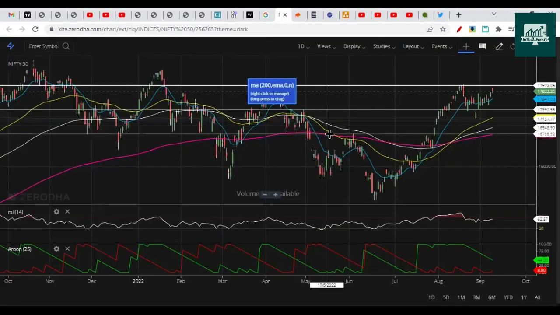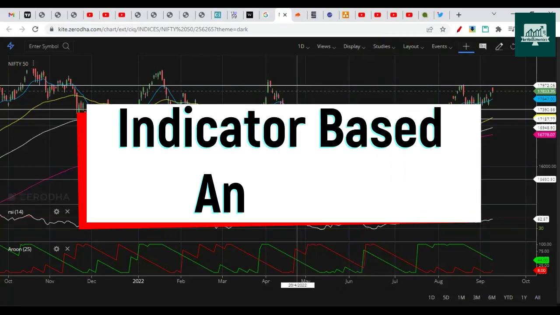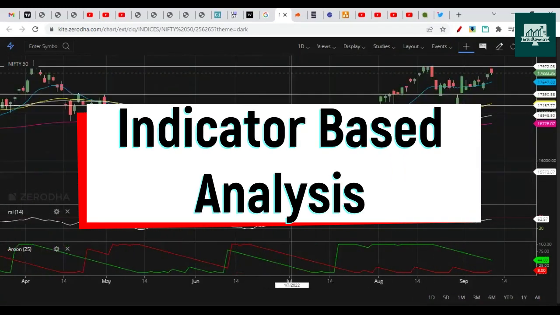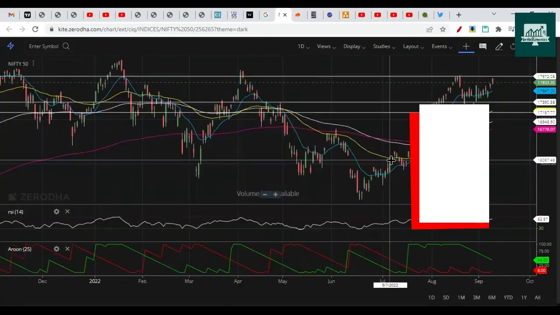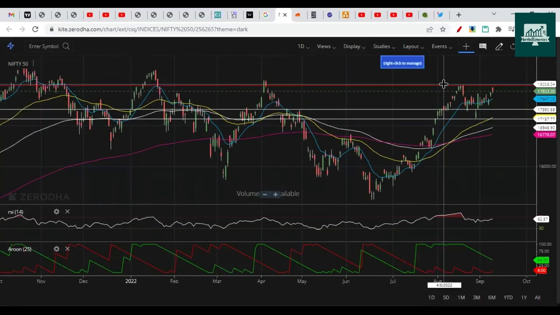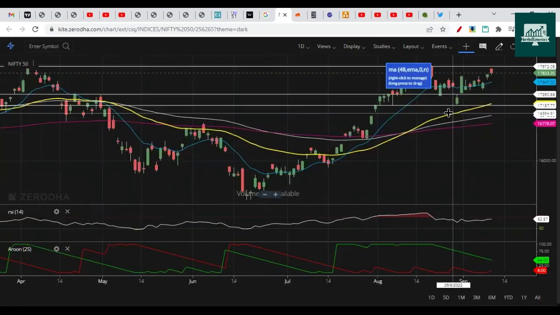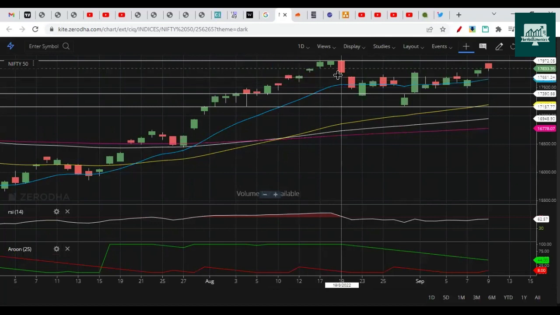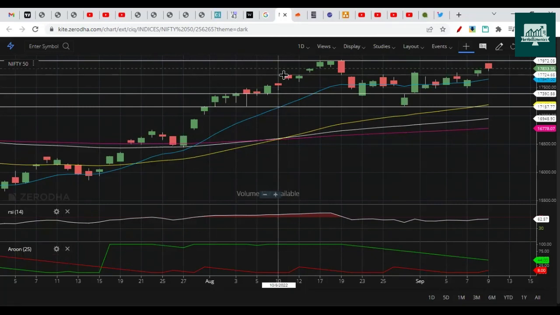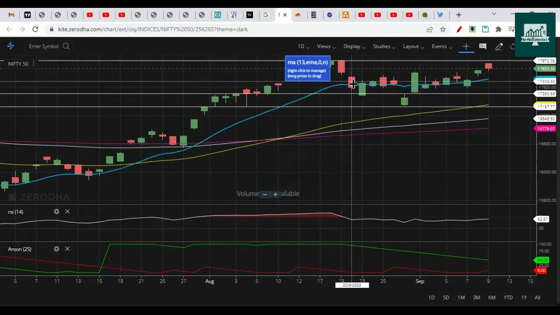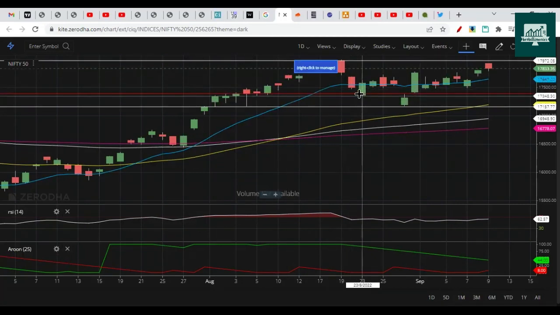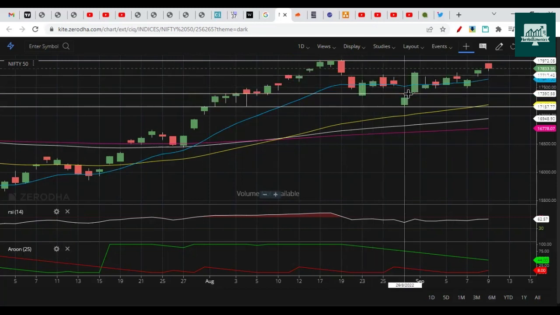First, let's understand with the help of price action and indicators. In price action and indicators, you can see here the levels I have marked. This is the previous resistance from where we got a dip, and here we got a bearish engulfing candle. It engulfed the past 3 candles, and also almost filled the gap in the first candle itself. Then we got a 3 days drop, and on the 3rd day, after making a new low, we recovered.